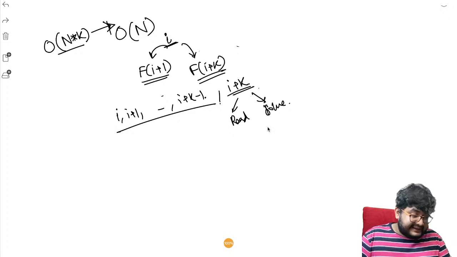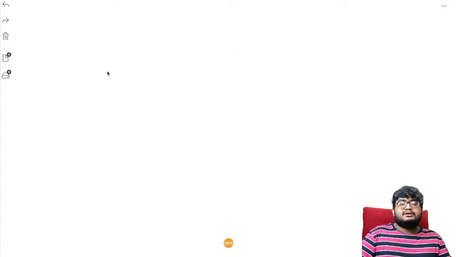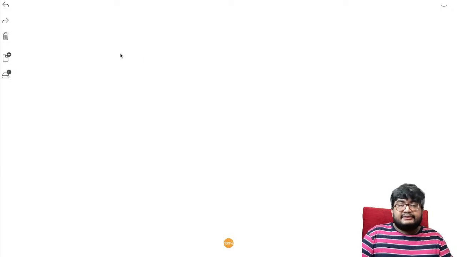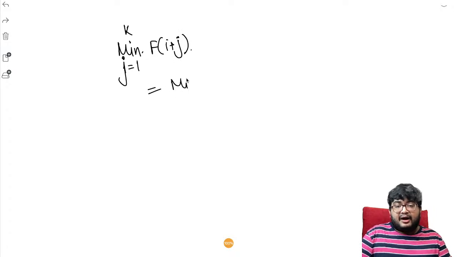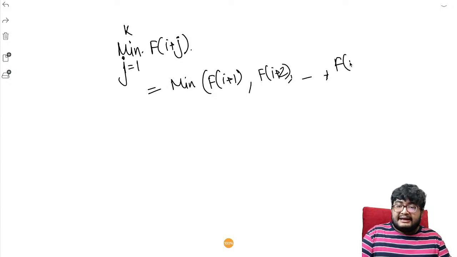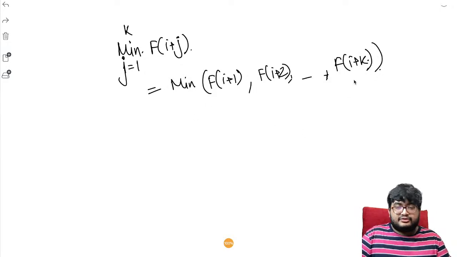Nikhil, it is sliding queue. Yes, exactly, very good. So what do we want here? Think about it again. We want the minimum from, what was the expression? j equals to 1 to k, minimum of f of I plus j. That is minimum of f of I plus 1, f of I plus 2, up to f of I plus k. Right, the minimum of these values.